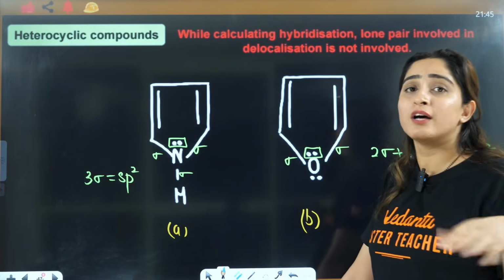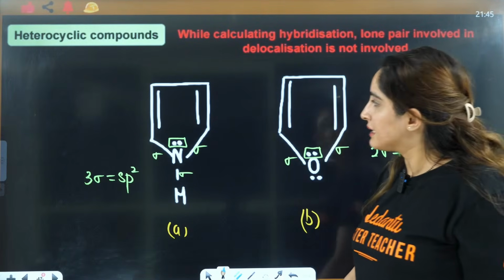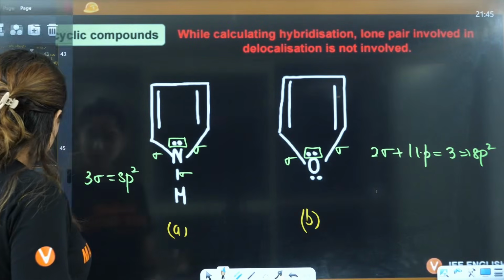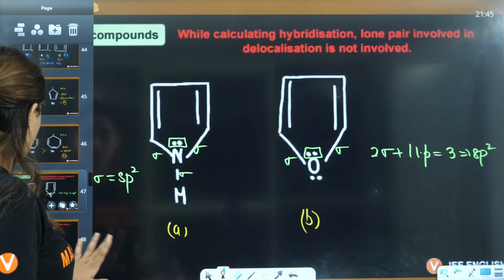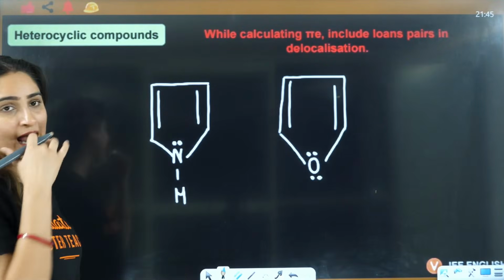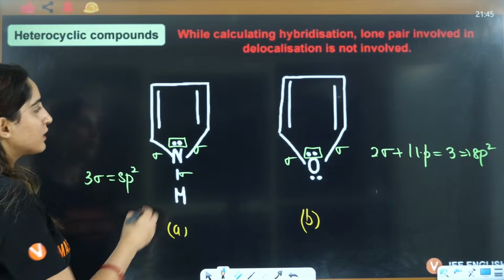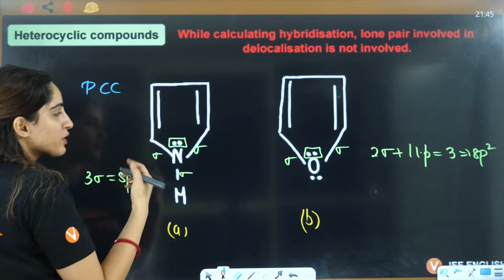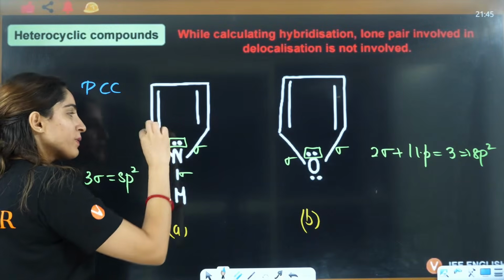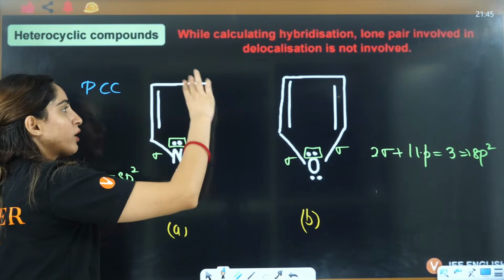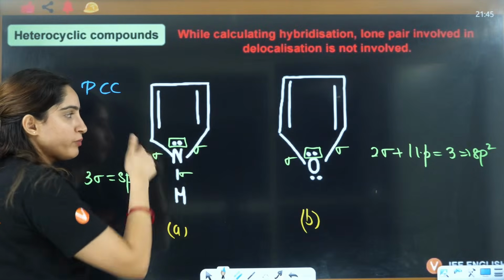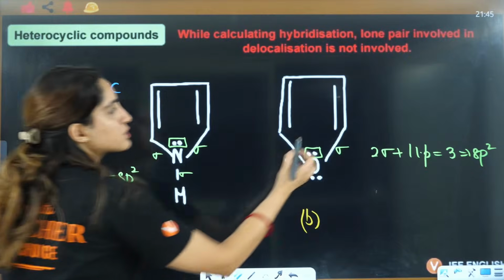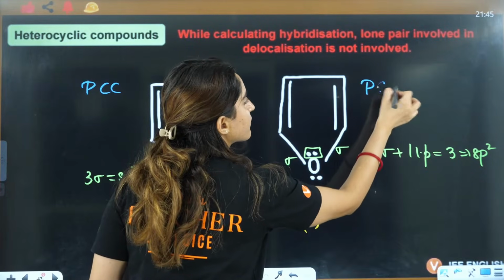You should know why planarity is there. Then we can see it is cyclic. We can see the conjugation is there, right? So I'll just copy paste this. See, this is cyclic. So PCC is followed. Conjugation means lone pair, single bond, double bond, single bond, double bond, single bond, lone pair. So complete conjugation. Similarly here. So PCC is followed in both the cases.